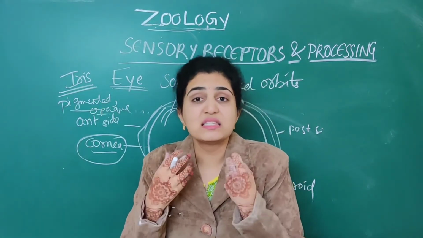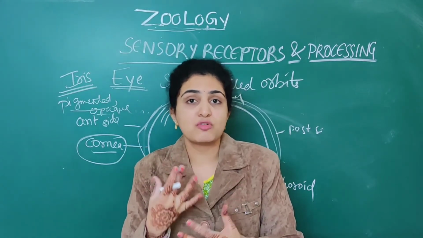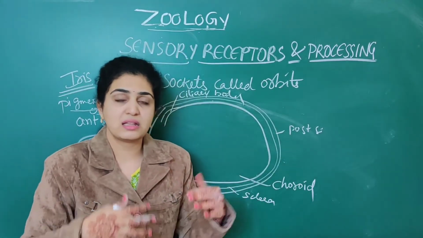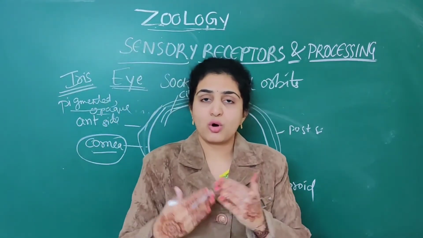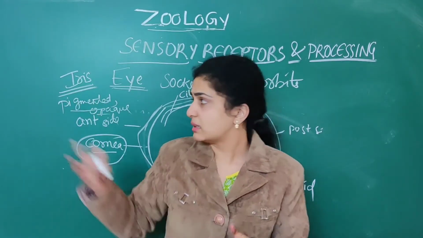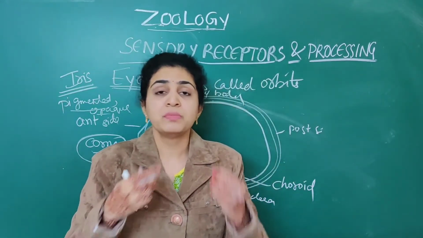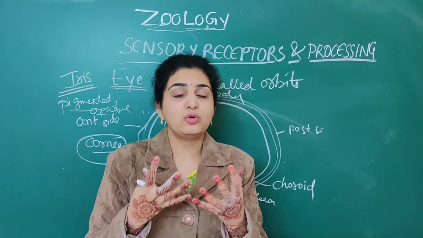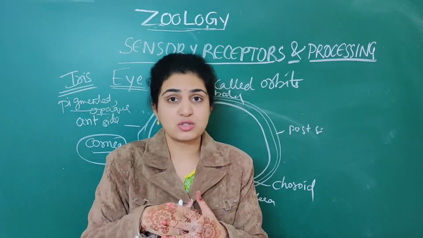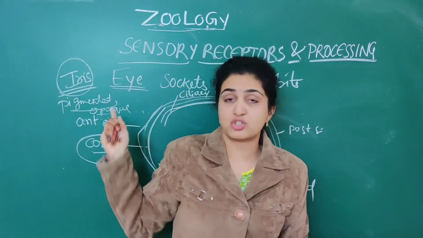The iris also supports the colored lenses that some people use, like blue color lenses for parties. This is all supported by a muscle-like structure that is nothing but the iris. It is pigmented and opaque. Opaque means it will not allow any light to pass through it. So the iris is a highly pigmented and opaque structure.